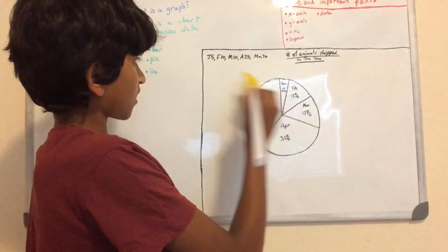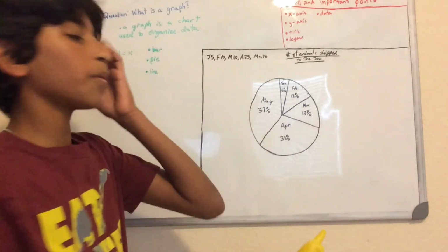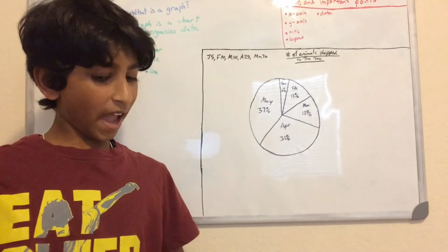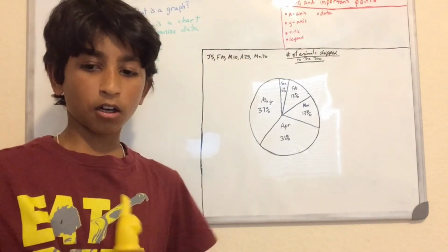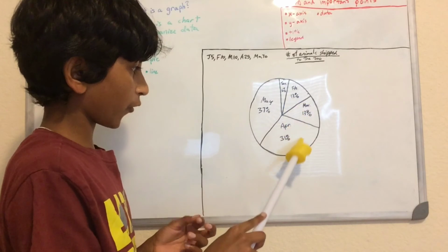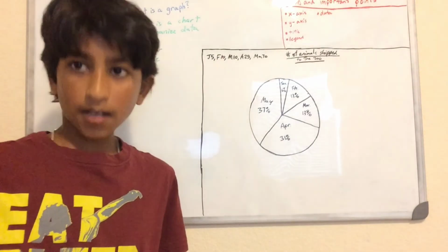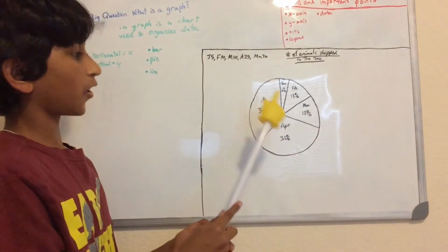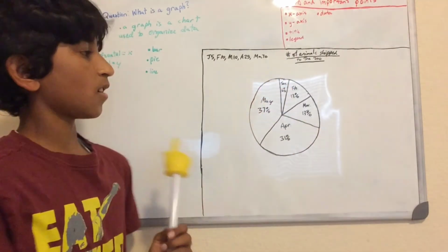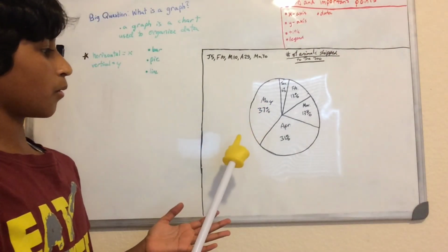So January is 6%, so 5/80ths is 6%. I'm saying 80ths because 5 plus 10 plus 10 plus 25 plus 30 is 80. So you have to add all of them up, and I'll explain about all this stuff in one of my math videos. So 6, 13, 13, 31, and 37. And both of these are the same because, as you see, 10 and 10 are the same. So yeah, that was the pie graph. A pie graph is basically a graph where you divide the circle into sections based on how much percent of the circle each takes up.